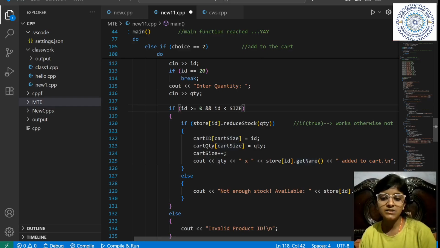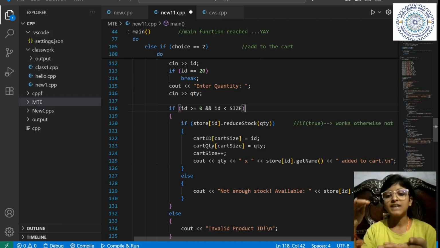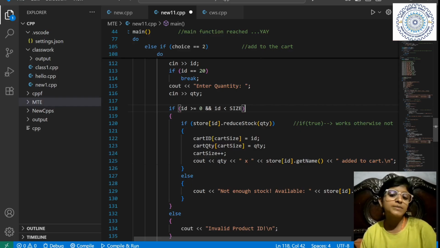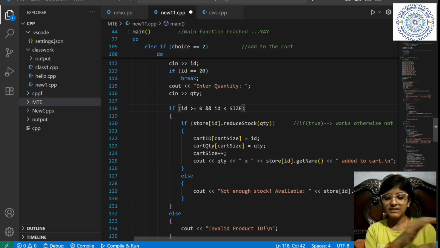Initially cart size is 0. So I have stored these values at 0, 0. And I have updated the cart size. Means I have updated the rack number. Once stored in a rack, I have updated the rack. Now I have saved in 0, jump to 1. Okay. Jump to 1. And also print what you have bought by this quantity.